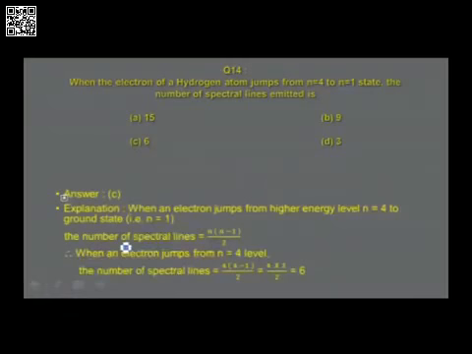Let us find out what is that we have calculated, and it is the same calculation. When an electron jumps from n is equal to 4 level, the number of spectral lines given by 4 into 4 minus 1 by 2, that is equal to 4 into 3 by 2, that is 12 by 2, which is equal to 6.